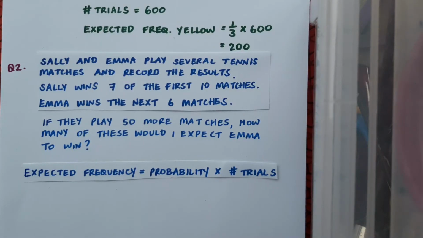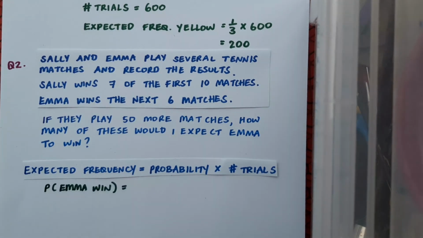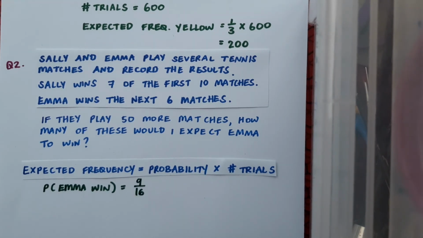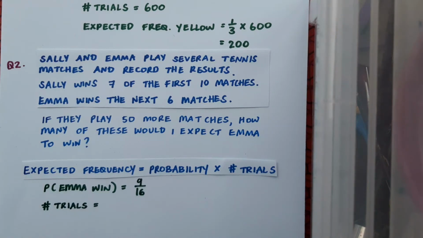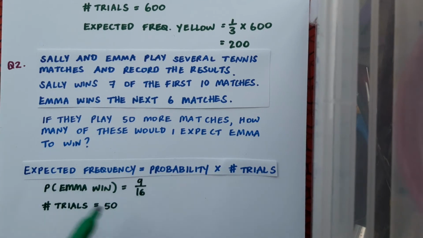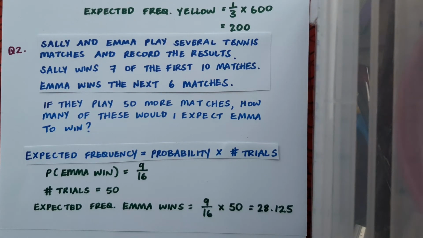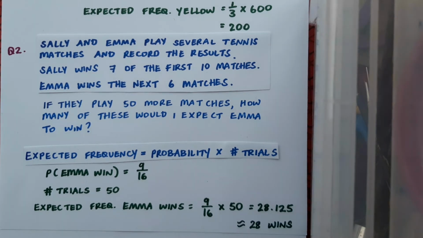So again, we'll note that expected frequency equals probability times number of trials. And of course, this time our probability is going to be an experimental probability. And as we've previously calculated, the probability that Emma wins is 9/16. I want the girls to play 50 more matches. So in this case, the number of trials is 50. And then I'll use these values to calculate expected frequency. So in this case, the calculation is 9/16 times 50. That results in 28.125. But of course, you can't win a bit of a match. So we'll round our answer to 28 wins.